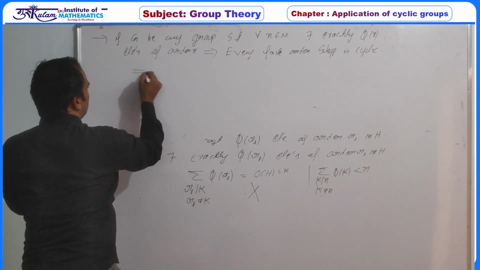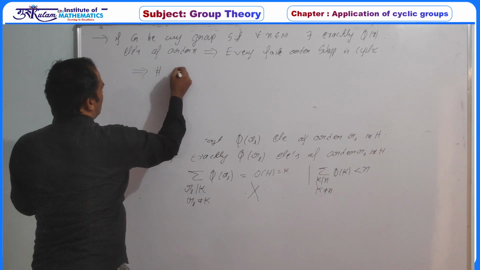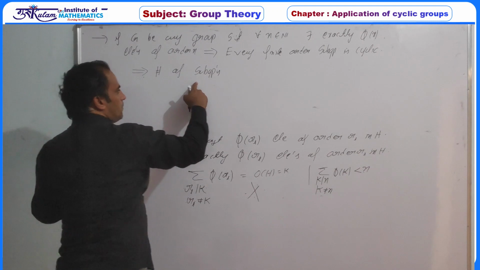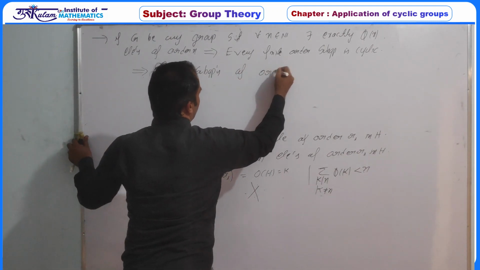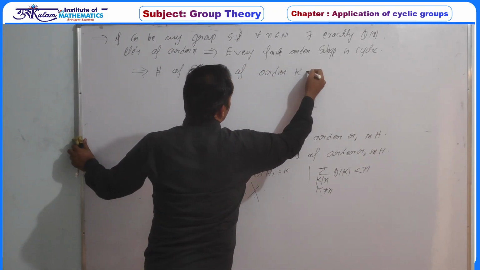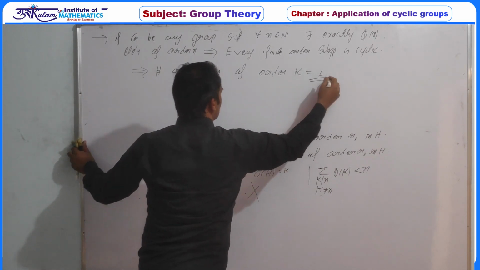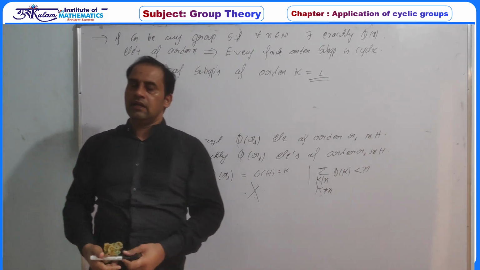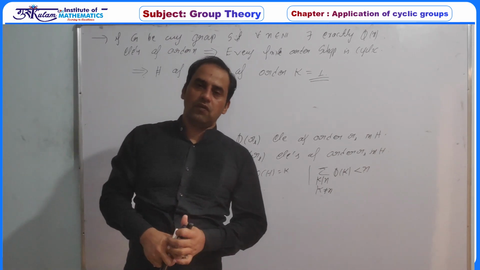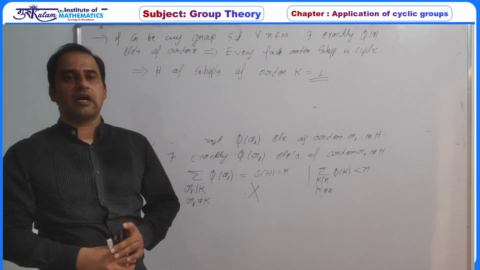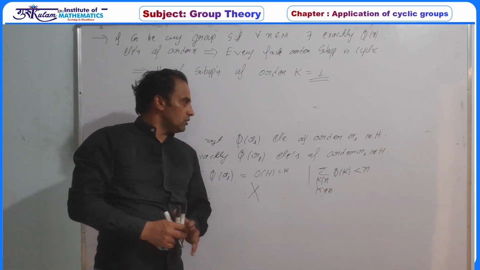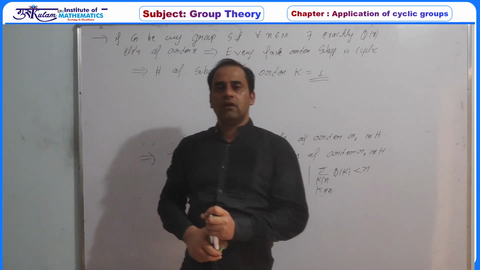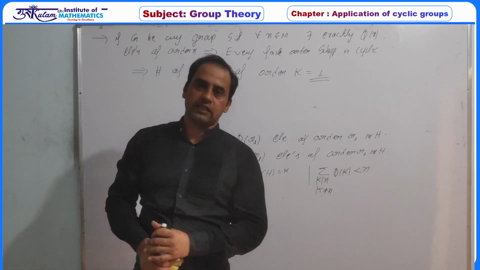And the second property is that the number of subgroups of order K is exactly 1, because for each K there are exactly phi(K) elements of order K, or for each K the subgroup of order K is cyclic. Then just use the counting of a cyclic group. So these are some of the applications of a finite cyclic group, where we are using some of the properties of a finite cyclic group.